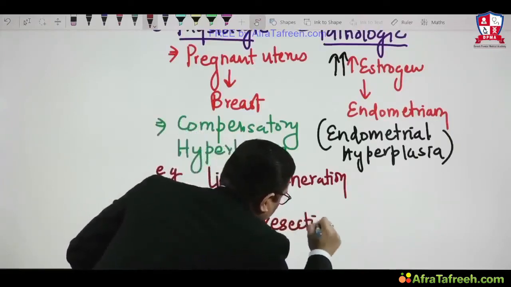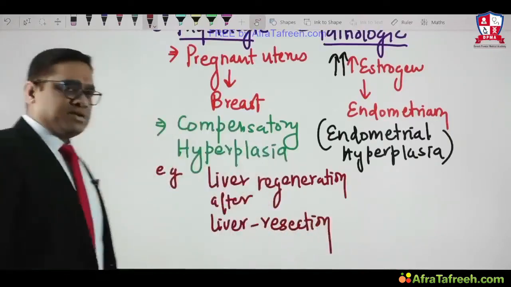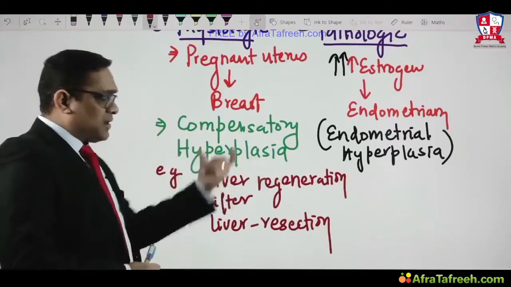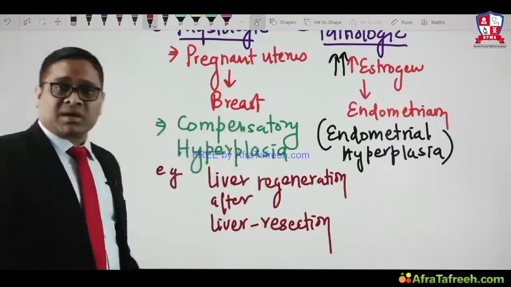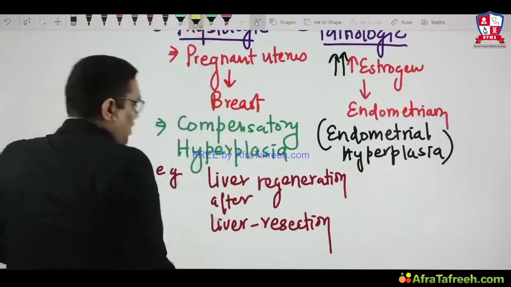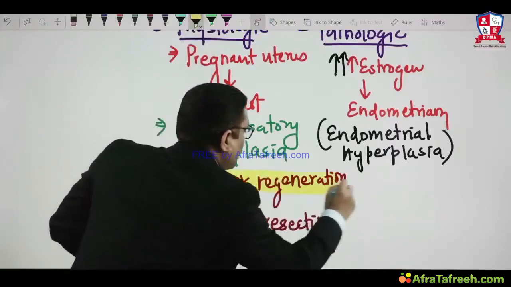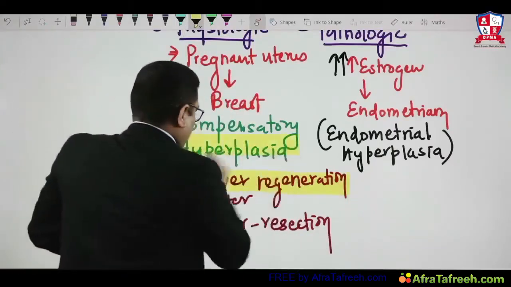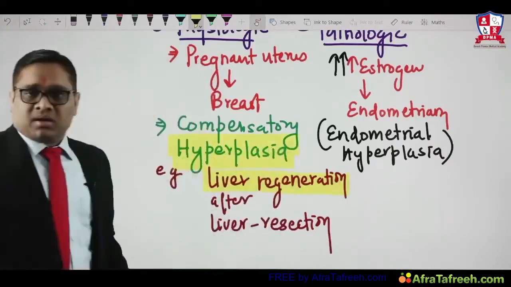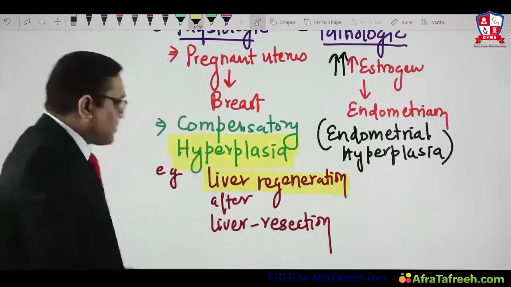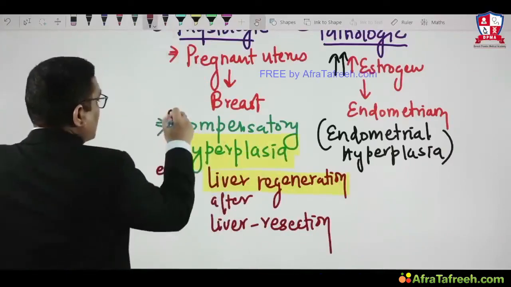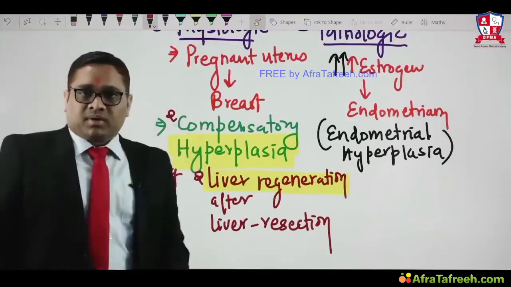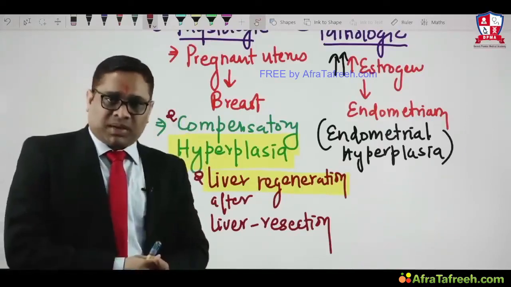Whenever we do liver resection for transplantation purposes or for some pathology, there will be liver regeneration, and that will be an example of compensatory hyperplasia. And this was the All India question in 2015. Liver regeneration is an example of hyperplasia, right? So we have to keep that point in mind. What type of hyperplasia? Compensatory hyperplasia. So that was the question in the All India exam. So this is about hyperplasia.